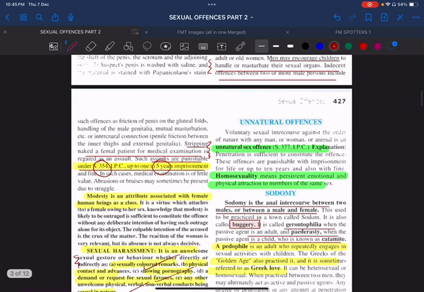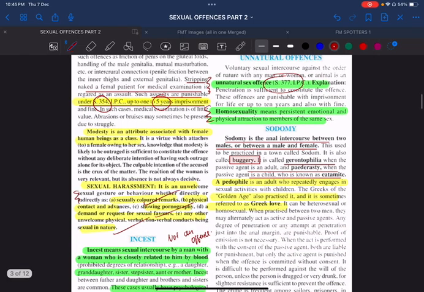So, in this video, I would like to discuss a lot of terminologies. You must be familiar with all these terminologies because you will get innumerable questions in the form of multiple choice questions as well as in the theory viva during your practical exams. All the unnatural offenses are punishable under section 377 of the IPC. What do you mean by homosexuality? It means persistent emotional and physical attraction to members of the same sex.